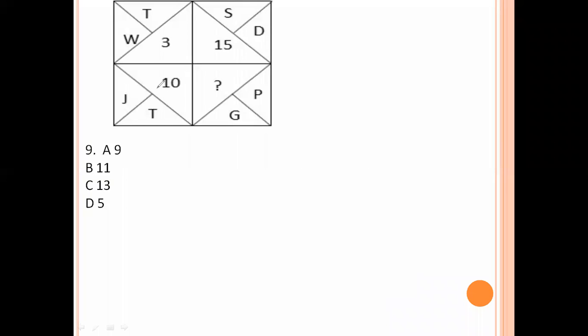Next here. Now TWSD. Now here see T value is 20, W value is 23, 23 minus 20 value is 3. S value is 19, D value is 4, 19 minus 4 value is 15. So J value is 10, T value is 20, 20 minus 10 value is 10, you will get that value. Here P value is 16, G value is 7, 16 minus 7 value is 9. So option number A is the right answer.